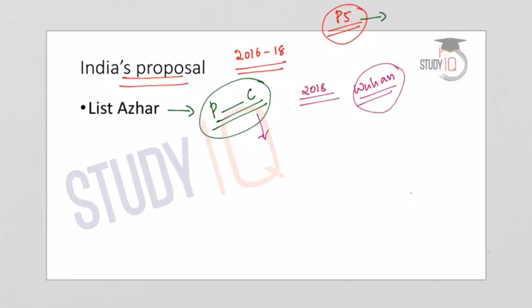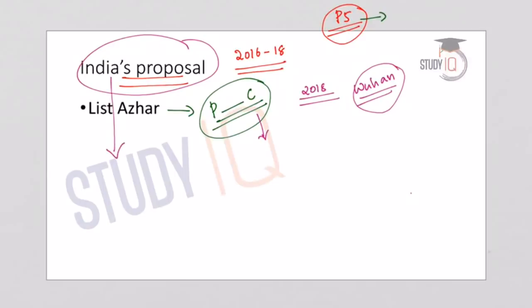Even after the Wuhan summit, when India-China relations had improved, China is unwilling to align itself with India on the concerns of cross-border terrorism emanating from Pakistan. So, India's proposal since 2016 is to list Jaish-e-Mohammed chief Masood Azhar as a global terrorist at the UN Security Council. Now, this is briefly about India's proposal.